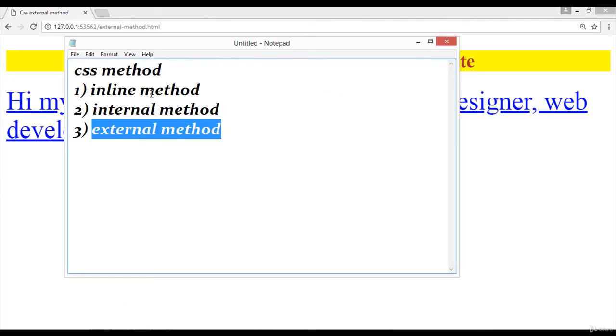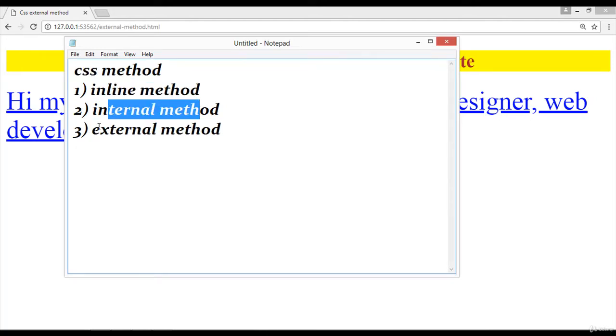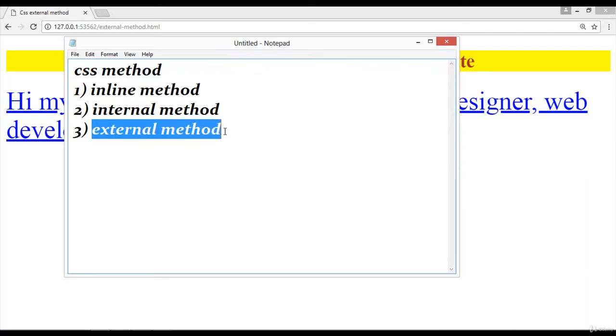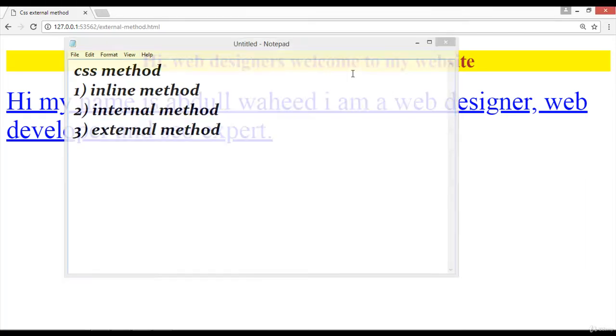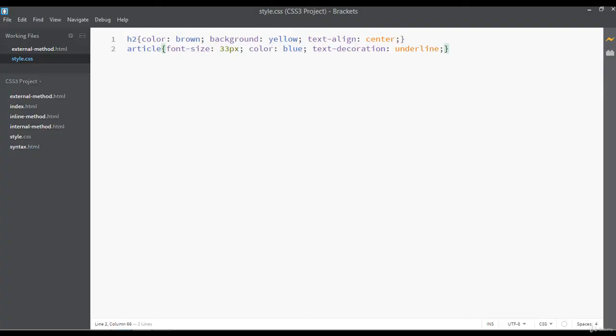So we have discussed the CSS methods in three ways: inline, internal, external. This is the last class that we are discussing on this, and we are going to end this video here. Before moving to the next lecture, before moving to the new topic, I'm just requesting you that please do practice.